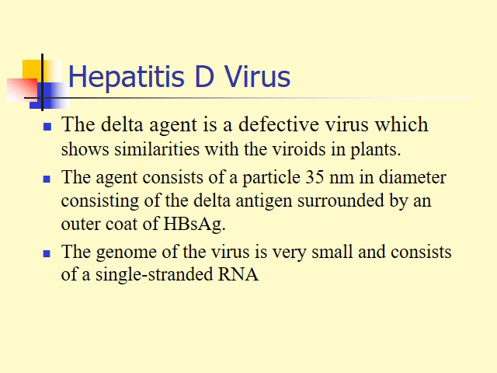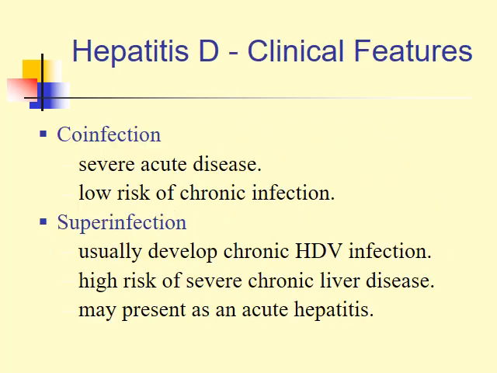We must remember that the delta agent is a defective virus, similar to the viroids in plants. The agent consists of a particle about 35 nanometers in diameter, consisting of delta antigen surrounded by an outer coat represented by hepatitis B surface antigen. The genome of the virus is very small and consists of a single strand RNA.